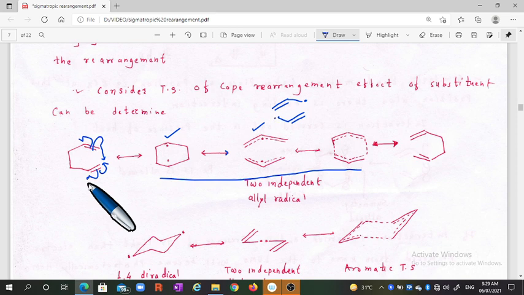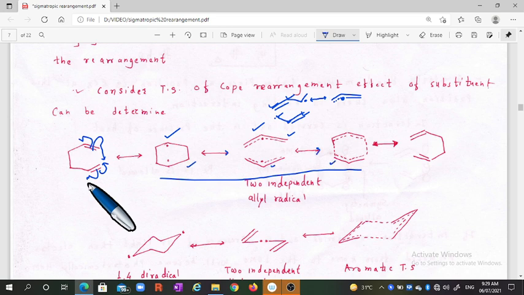This first one can be shown like that, that is the resonance. At this point there is a radical. The radical can move to this point also, and to this point, anywhere. The radical is movable, and this radical is also movable to this point and this point also. Therefore we have shown it like that. All these are interconvertible.